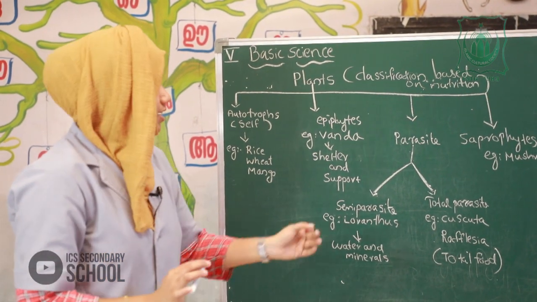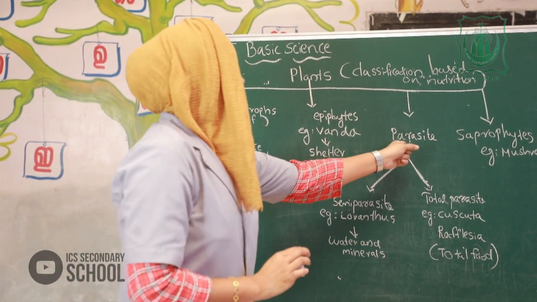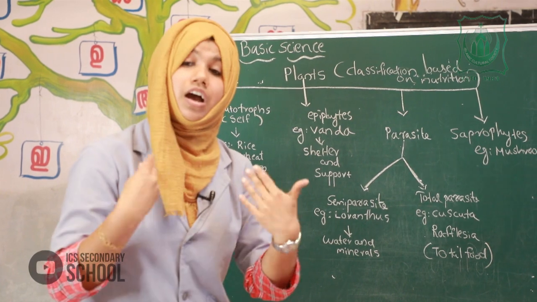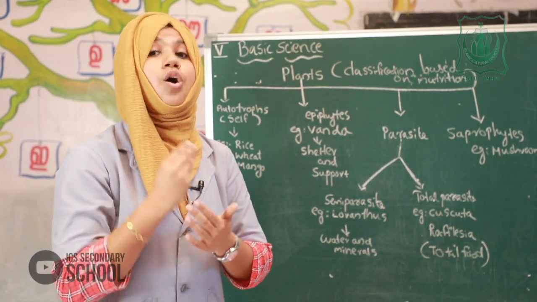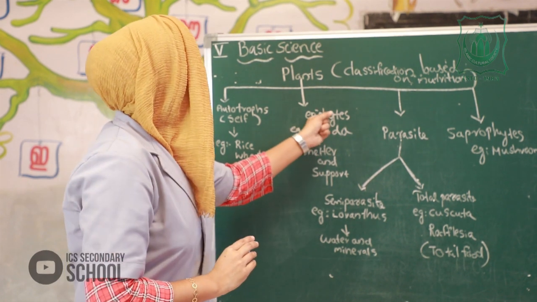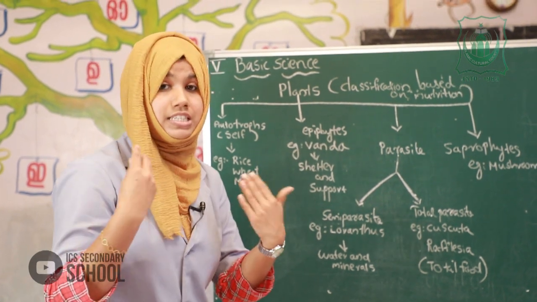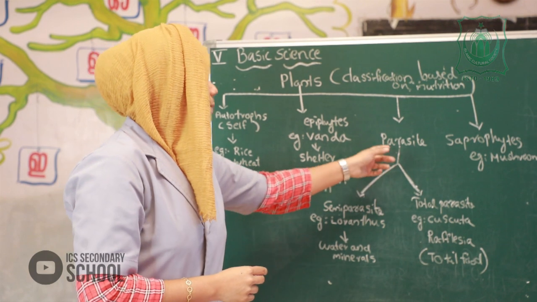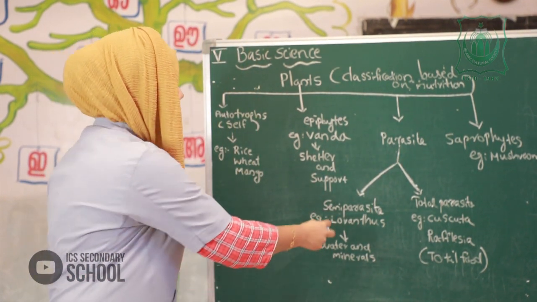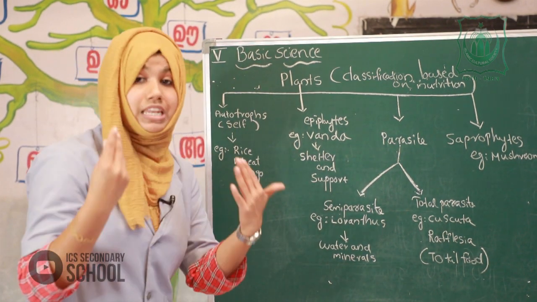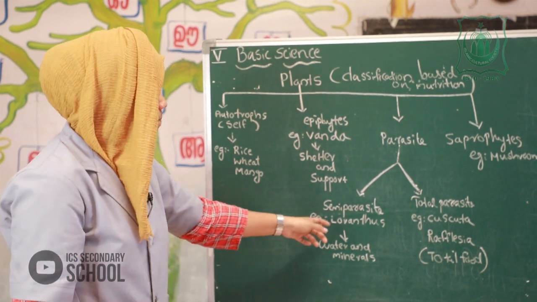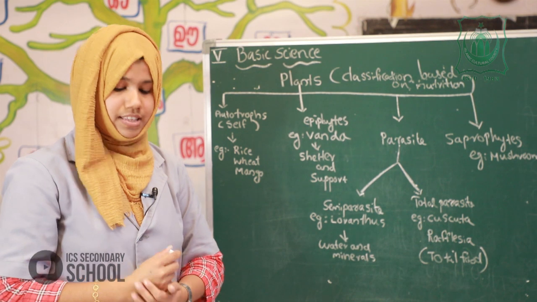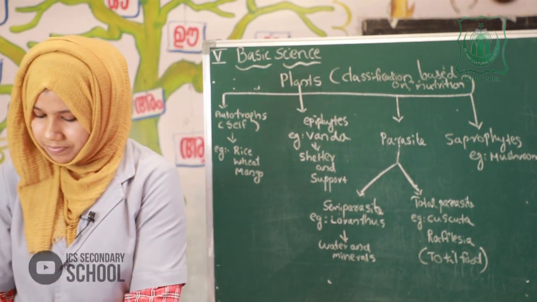Is it clear? The parasite is a plant which depends on another plant, and it is harmful to the host plant. In the case of epiphytes, they only depend on the host for shelter. But in the case of a parasite, it absorbs the water and minerals from the host plant, so it may be harmful. An example is Loranthus.